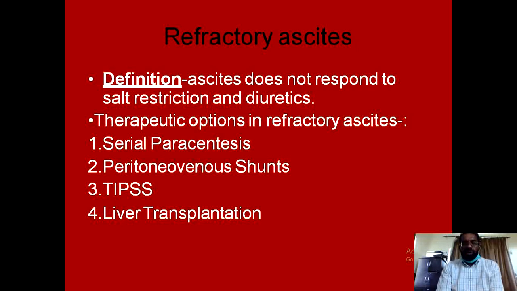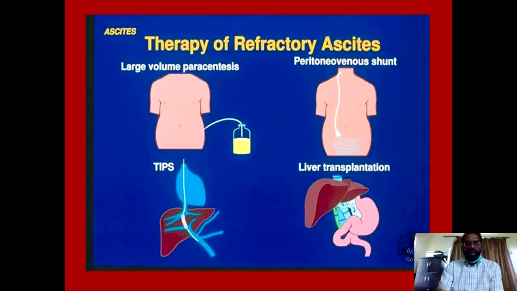So the various therapeutic options which are available to deal with a patient of refractory ascites include serial large volume paracentesis, or the surgical peritoneal venous shunts, or the TIPS, the transjugular intrahepatic portosystemic shunts, and if all these modalities are not working, then liver transplant. And this diagram shows the various modalities. The large volume paracentesis, where you can remove 5 liters of the peritoneal fluid in one sitting.